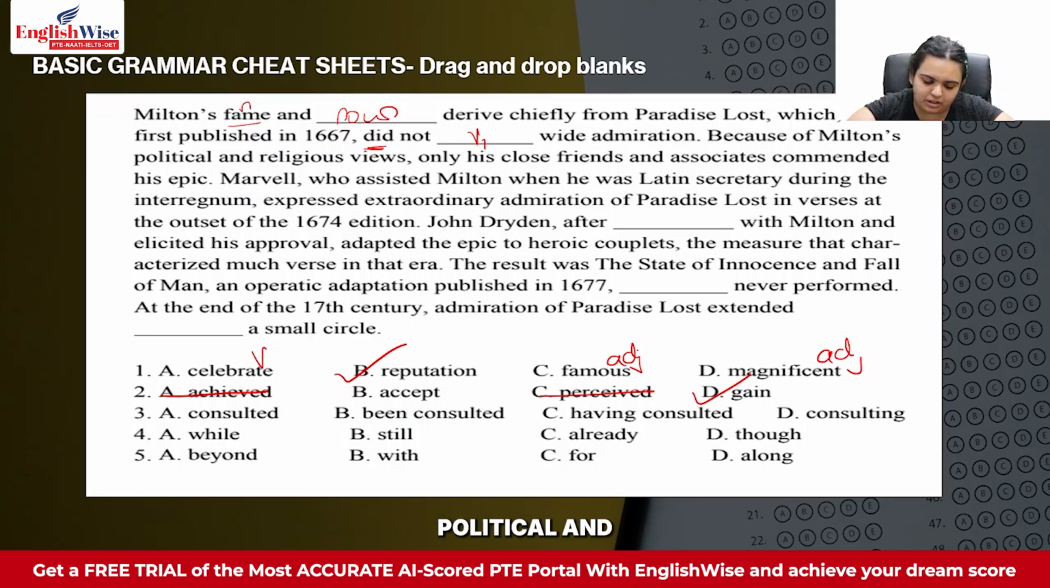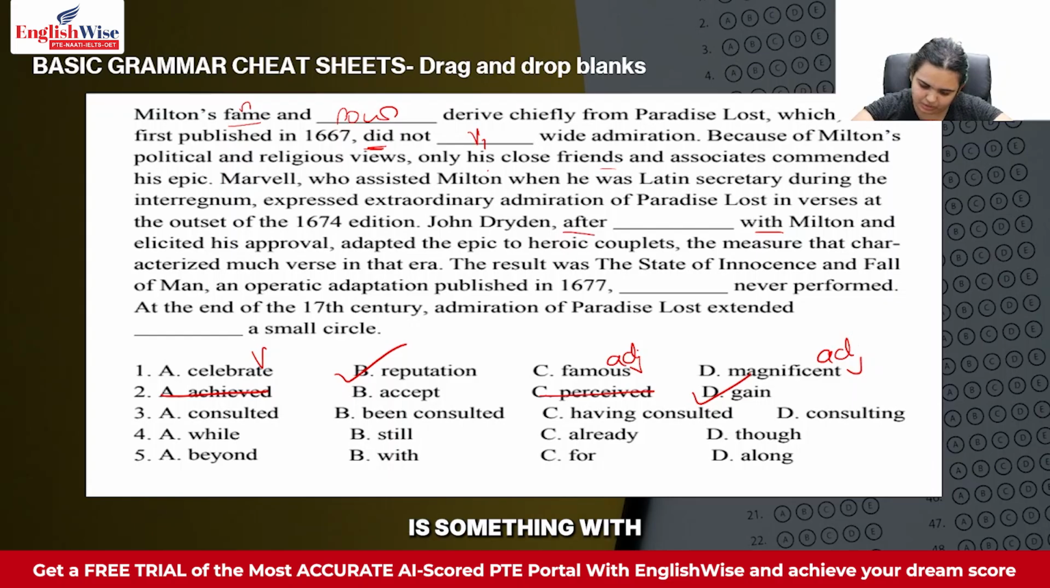Because of Milton's political and religious views, only his close friends and associates commended his epic. Marvell, who assisted Milton when he was Latin secretary during the interregnum, expressed extraordinary admiration of Paradise Lost in verses at the outset of the 1674 edition. John Dryden, after dash with Milton and elicited his approval, adapted the epic to heroic couplets, the measure that characterized much verse in that era. Okay. So again over here, we have after and with.